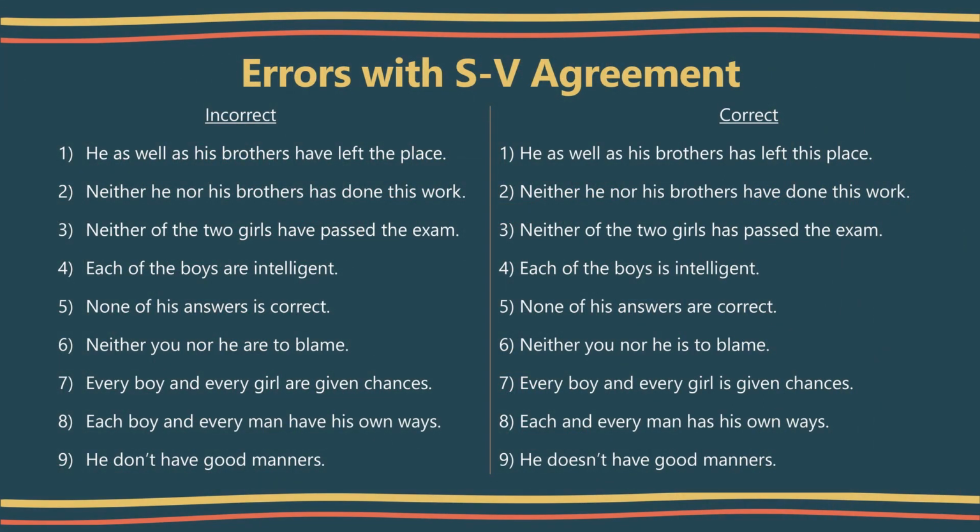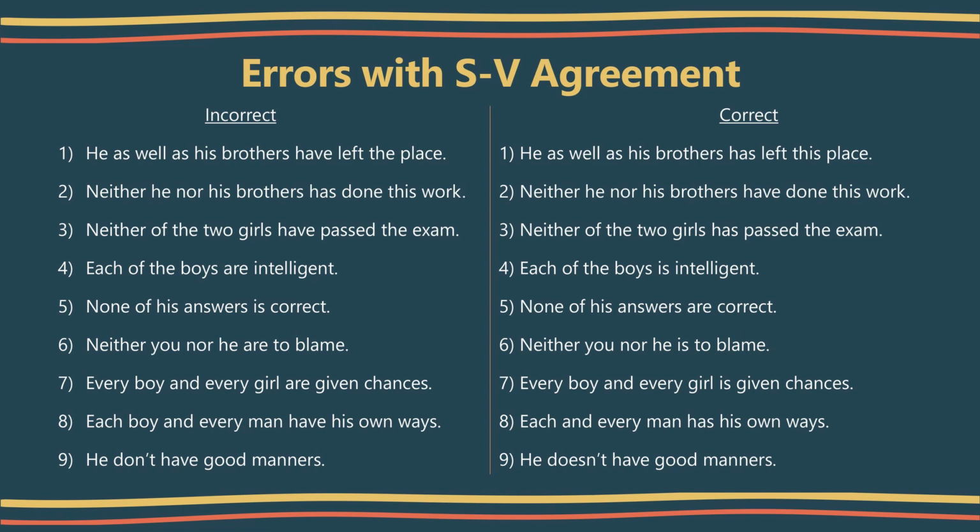Alright, let's now turn to errors in the subject-verb agreement. Our first sentence is, he as well as his brothers have left the place. According to English grammar, when two subjects are joined by as well as, the verb agrees in number and person with the first one. Here the subject is he. So the correct sentence is, he as well as his brothers has left the place.